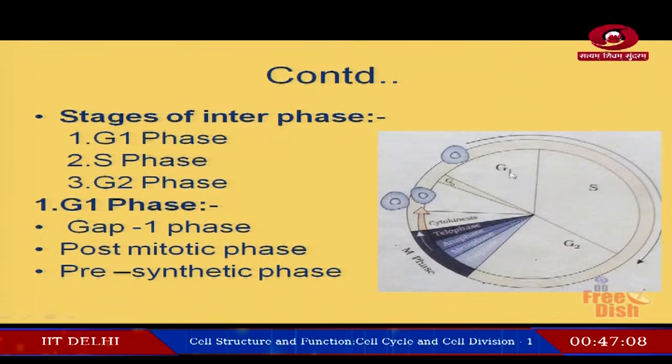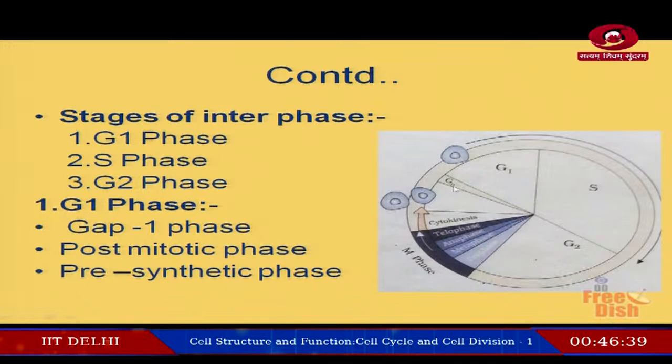Then again when you are observing this diagram, you can see that after these three stages, G1, S and G2, there comes yet another phase that we will call it as M phase, with different steps such as prophase, metaphase, anaphase, telophase, followed by cytokinesis.